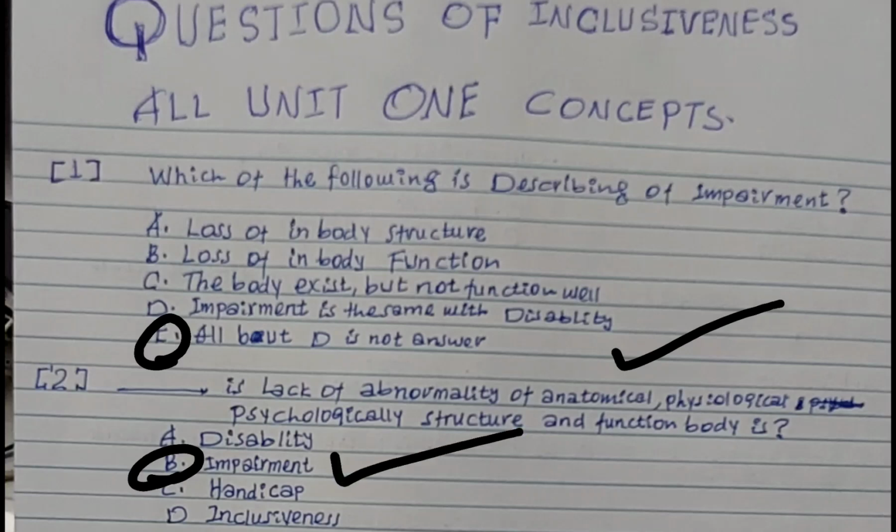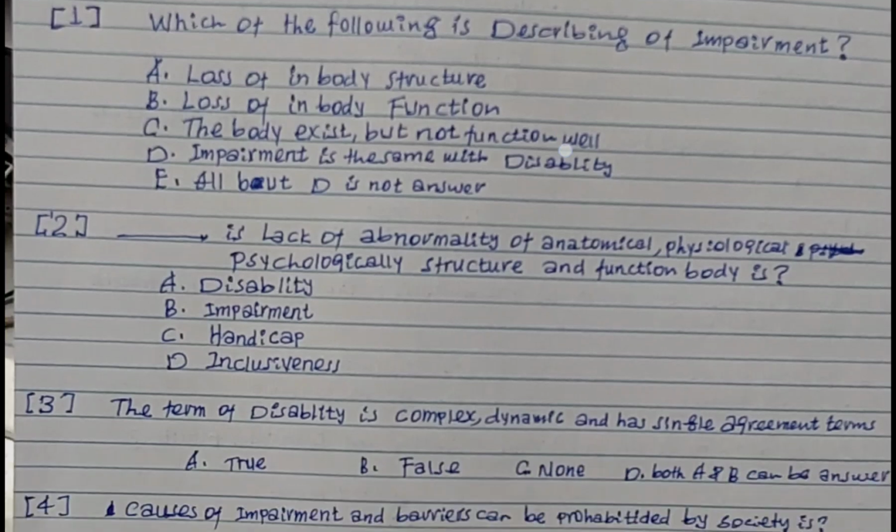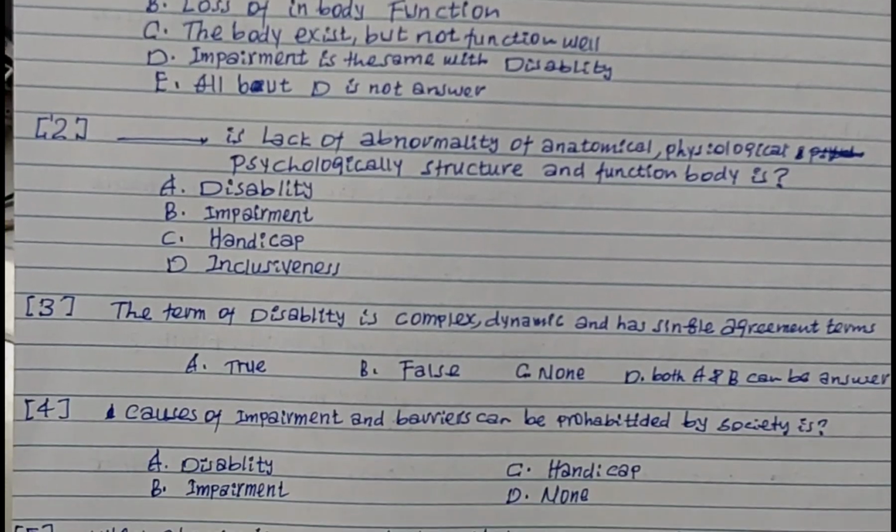Question number 3 says the term disability is complex and dynamic, and has a single agreed term. A. True, B. False, C. None, D. Both.